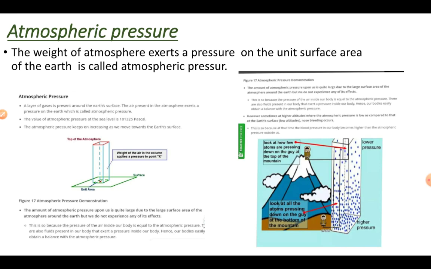So we have many problems cooking food in hilly areas. When the pressure increases, the boiling point also increases. When the pressure decreases, the boiling point also decreases. Atmospheric pressure affects us also, because when there is a difference of pressure, wind blows. Otherwise, if there were no difference of atmospheric pressure, wind would not blow.